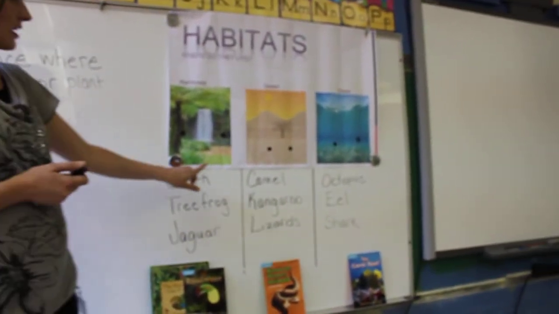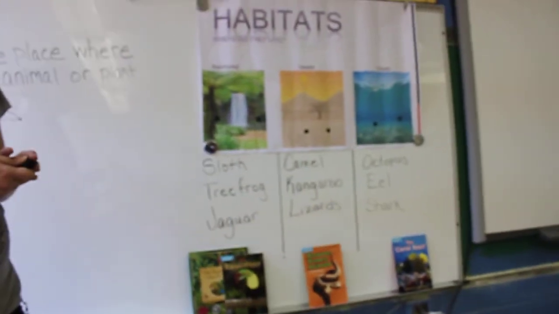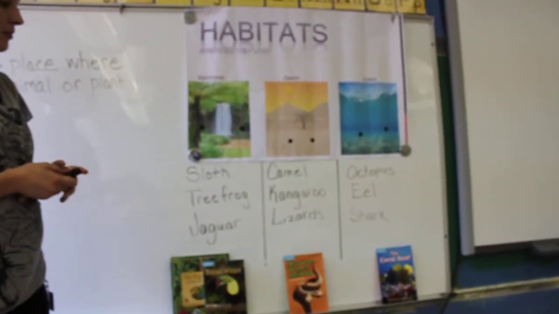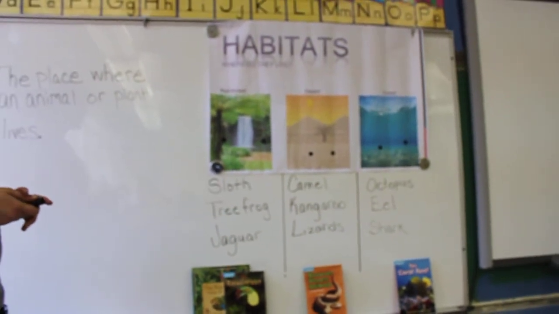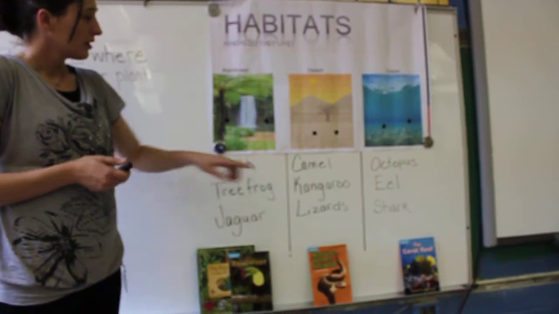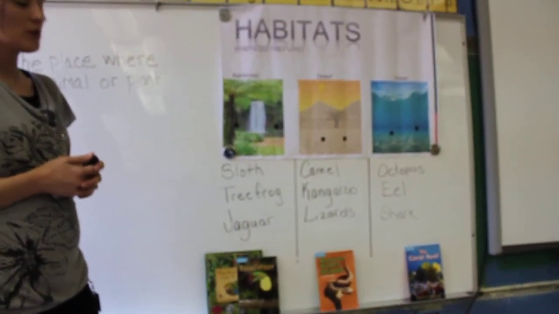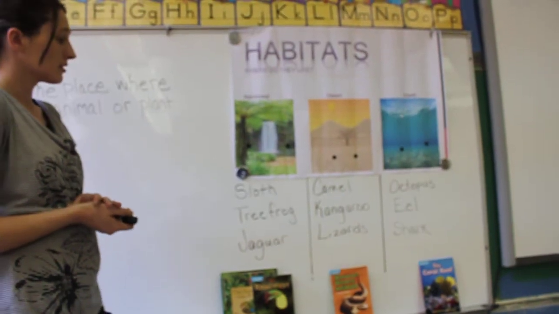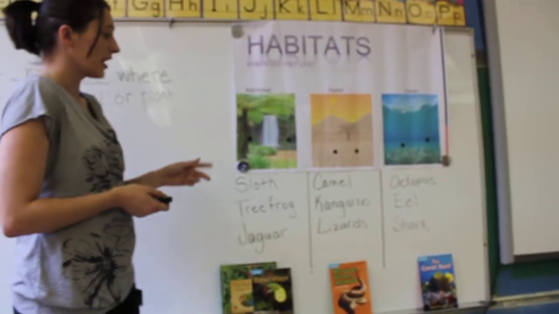Okay, and now we'll discuss deserts. The desert is a hot and dry climate, and some of the animals that live within them are the camel, kangaroo, and lizards. Now these animals all have adapted to the desert because they require very little water, or they have means of storing their water, such as the camel and the kangaroo.